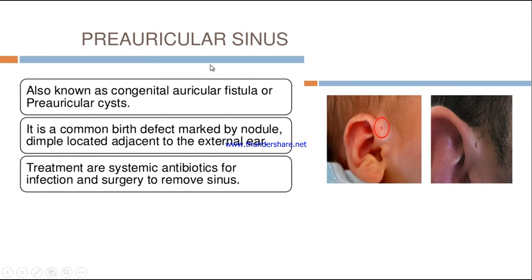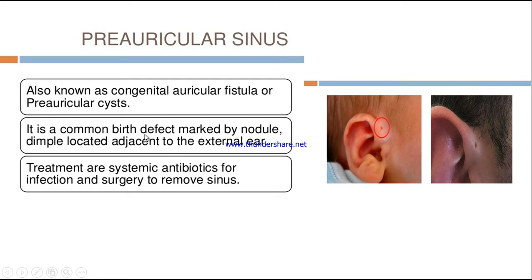Next type is preauricular sinus. Preauricular sinus is also known as congenital auricular fistula or preauricular cyst. So there are three names: congenital auricular fistula, preauricular cyst, or preauricular sinus.